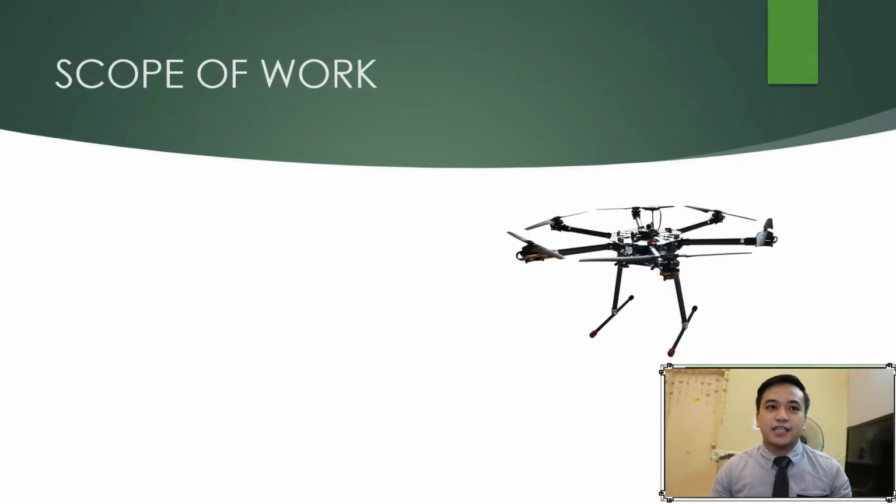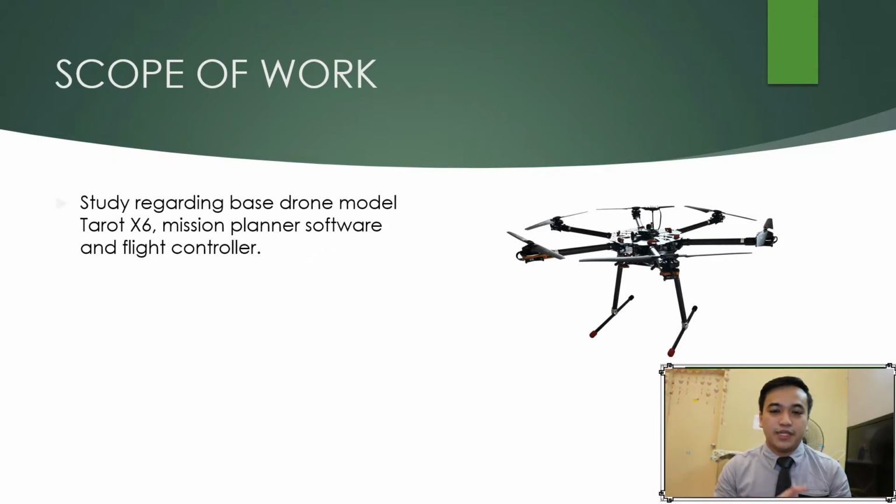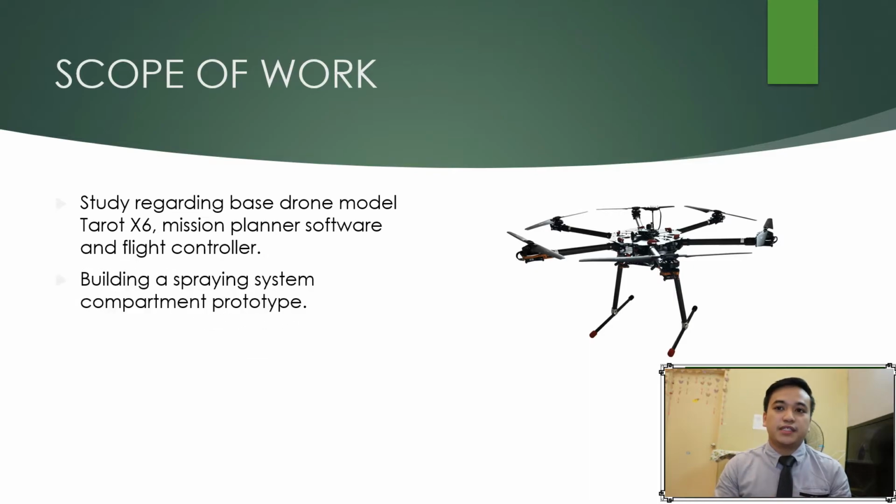Next, here's my scope of work throughout this project. First, I have to study the base drone model, because this drone is constructed from the drone model, the Terra X6. I need to study it, and study the Mission Planner software and the flight controller. Next, I need to build a spraying system compartment prototype, the compartment that is separate from the drone.